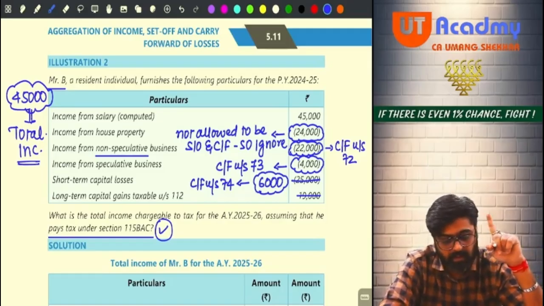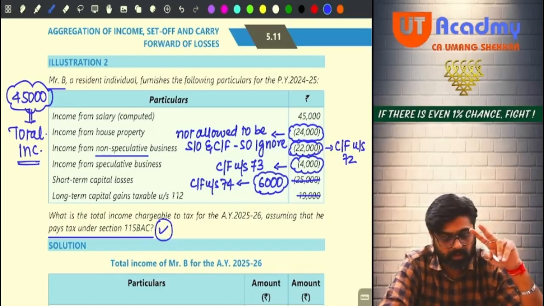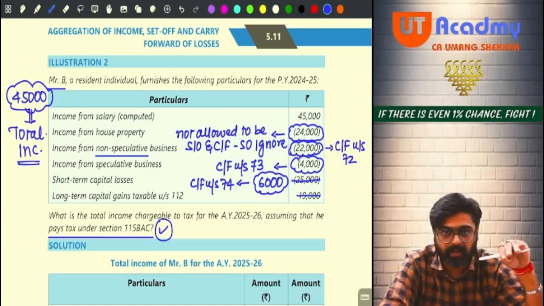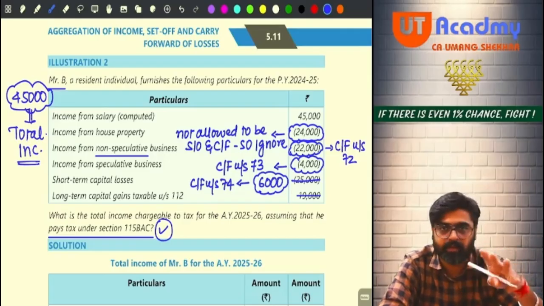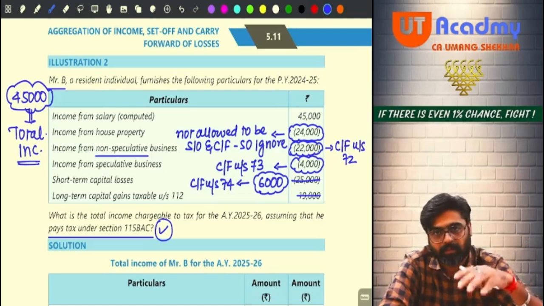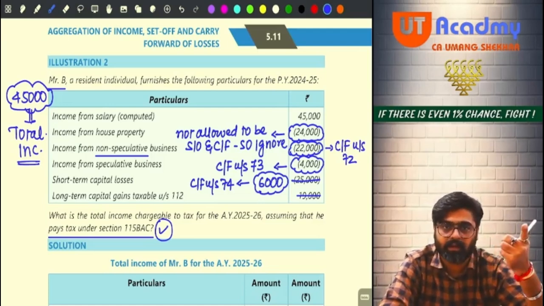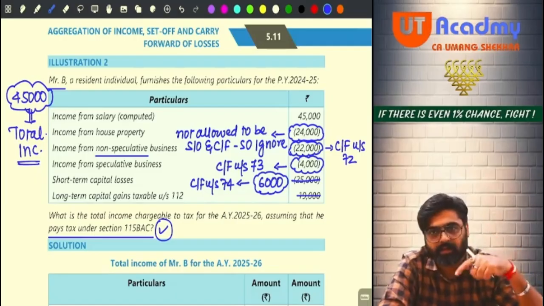Number one, 22,000 business loss. Number two, 4,000 rupees speculative business loss. Number three, short term capital loss 6,000. You will give a list in the note saying that these losses cannot be adjusted in this year, and will be eligible for carry forward under these sections provided the return of income for this year is filed on or before the due date. Finish. Very difficult question, no sir?